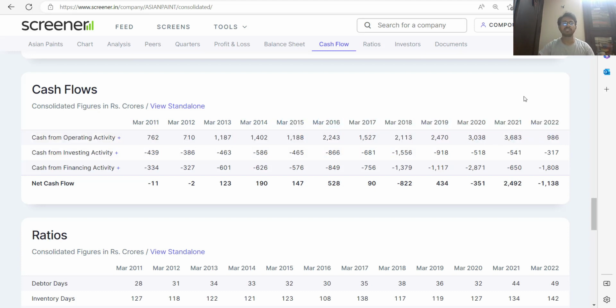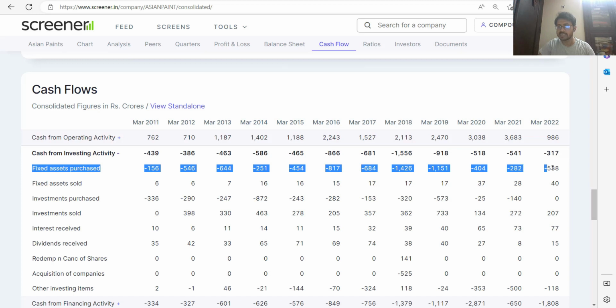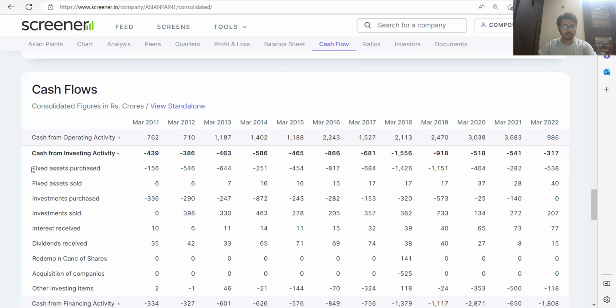So this is your cash from operating activity. And if you want to see the capex that the company has done, to understand that, you have to come to the next part, which is cash from investing activity. If you just click here and expand that, the first item that you see, fixed asset purchased, is the amount of capex the company has done. Whatever capex the company is doing, it's basically setting up new and new assets, right? The plant and land, all those things are considered to be assets. In this, the fixed asset purchase is your capital expenditure number.